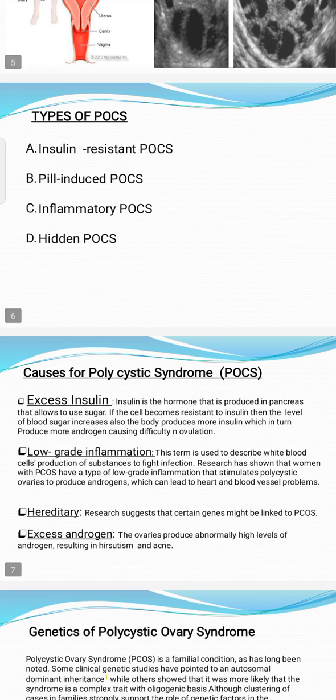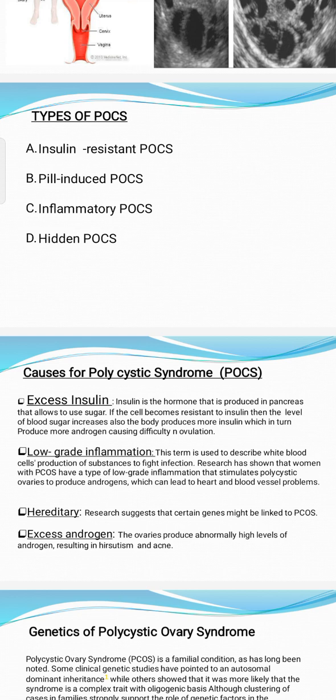Causes of polycystic syndrome: the first is excess insulin. Insulin is the hormone produced in the pancreas that allows the body to use sugar. If the cells become resistant to insulin, then the level of blood sugar increases. The body produces more insulin, which in turn produces more androgen, causing difficulty in ovulation.